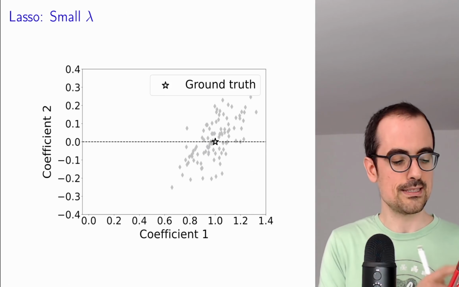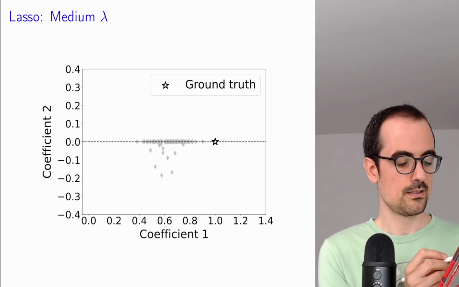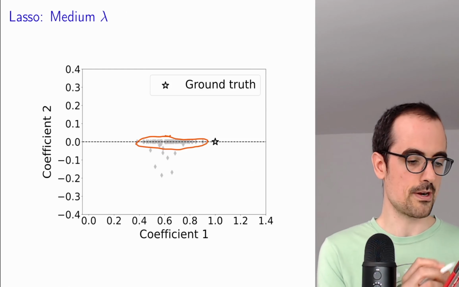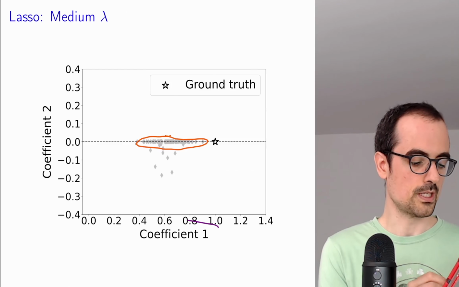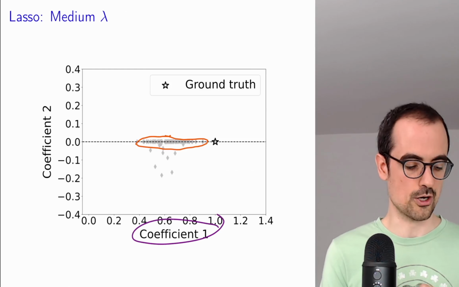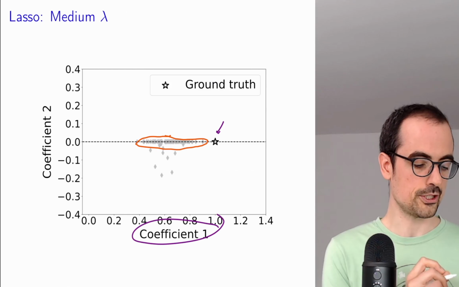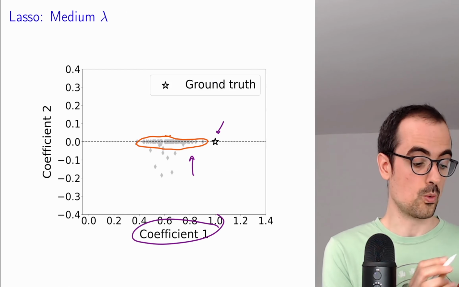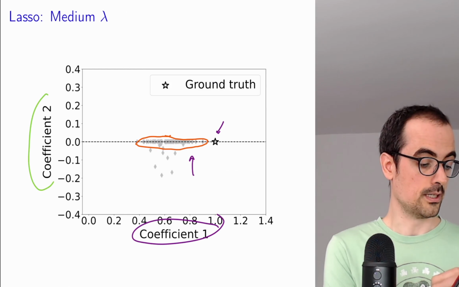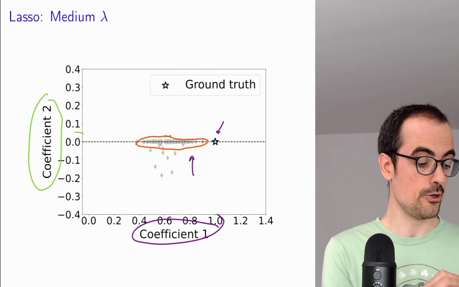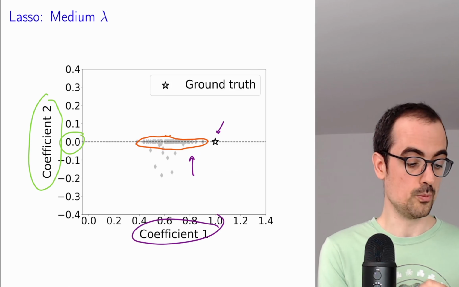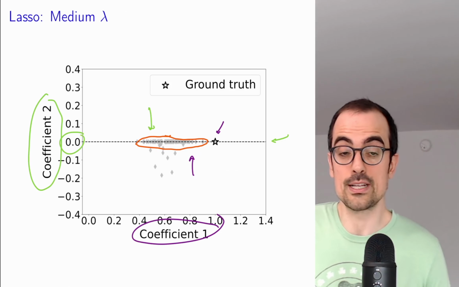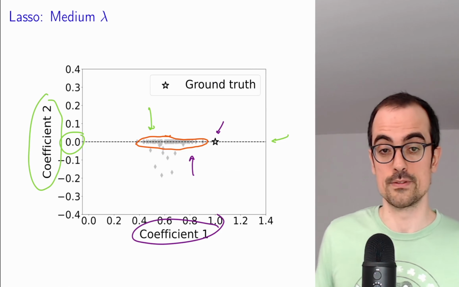But when we increase lambda, boom, suddenly many of the coefficient estimates are exactly where we want them, because remember that this is the relevant coefficient, so we definitely want that to be non-zero, like in the true coefficients, and that is true for all of these. But we also want the coefficient corresponding to the spurious feature to be 0, and this is achieved by the regularization. Okay, there is a shrinking of the coefficients because of the noise.